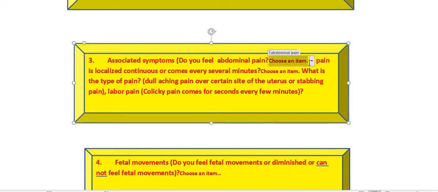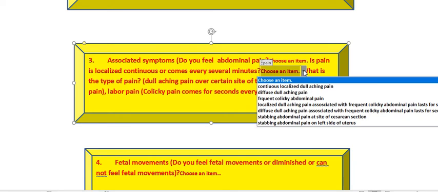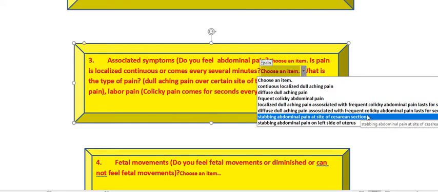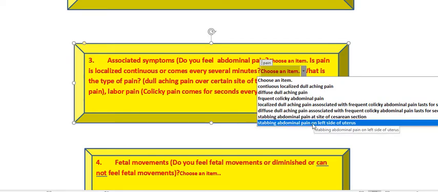Does the patient have abdominal pain or not? Was the abdominal pain before the bleeding or after the start of bleeding? The type of the pain: continuous pain, diffuse pain or frequent pain associated with colic lasting for a second, or diffuse dull aching pain associated with colic, or stabbing abdominal pain, or stabbing pain on the left side of the uterus.